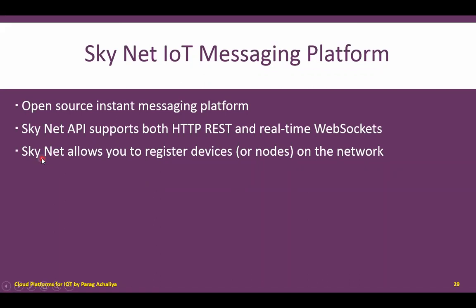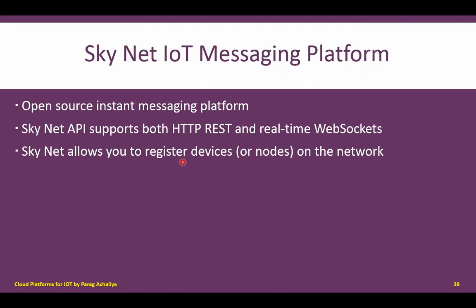So it is responsible for giving a unique ID to that particular device. It is responsible for including that device into the IoT network, due to which, when there will be transmission of data from one device to another device, it will be treated as an authenticated user, because it is already registered with the network by Skynet, and Skynet has given the unique ID to that device.